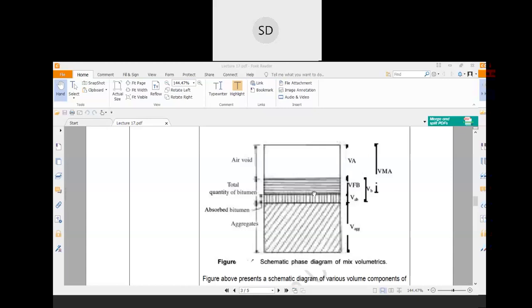That is your VA, and your VFB is the volume filled with bitumen. Volume filled with bitumen means the coating of bitumen over the outer surface of the aggregate. Now this volume filled with bitumen plus VA together indicates VMA, the voids in the mineral aggregates. Some of the bitumen will be absorbed by the aggregate particles, which is called the absorbed volume of bitumen.